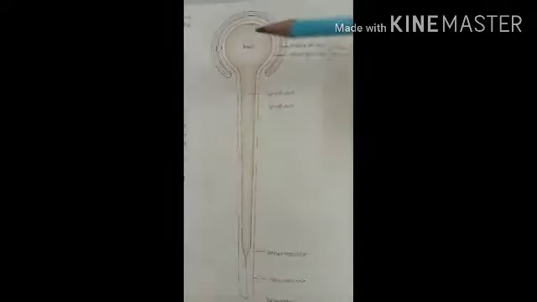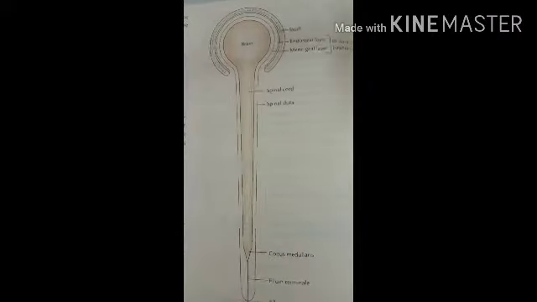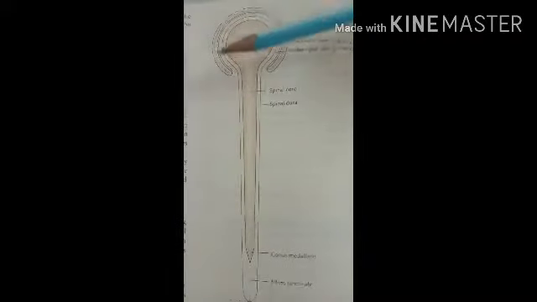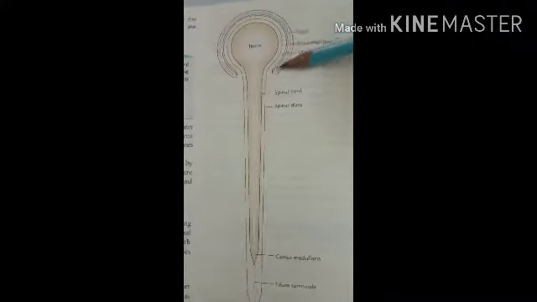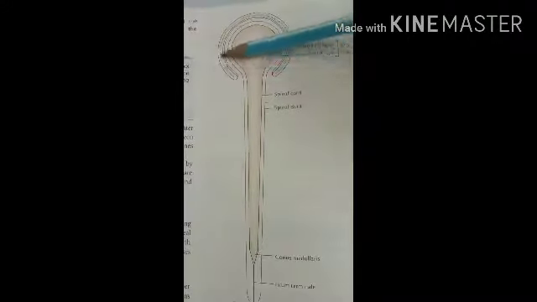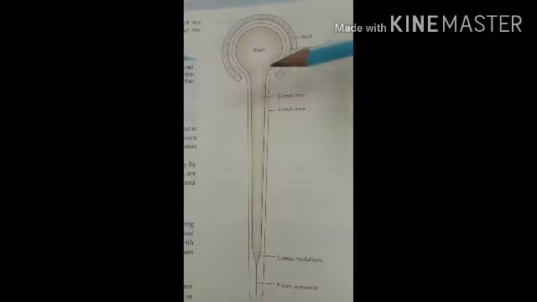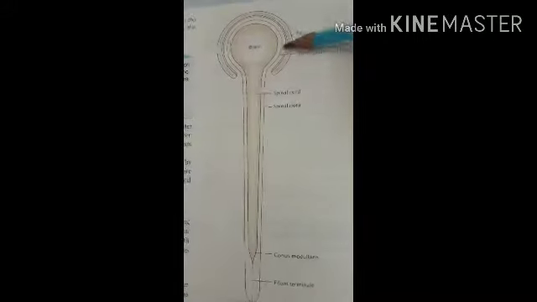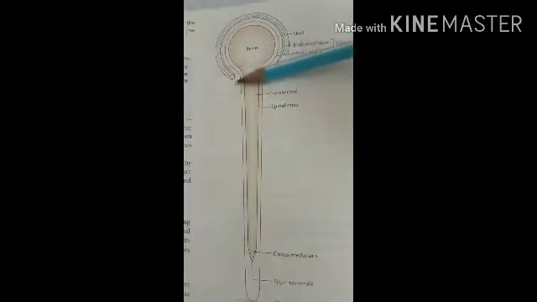Let's see the endosteal or periosteal layer. The periosteal layer is continuous with the periosteum of the skull. Here you can see the skull, and the inner layer of the skull is called the periosteum. So the periosteal or endosteal layer totally covers the inner surface of the skull.